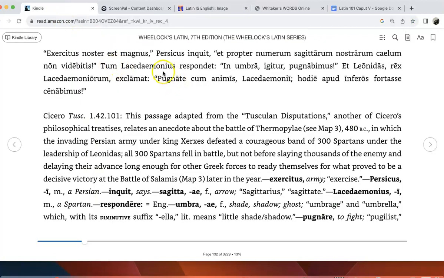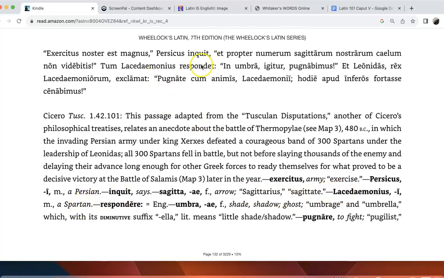Then the Lacedaemonian, who is the leader, a Spartan, responds, in umbras igitur pugnabimus, which means, therefore, we will fight to the death. So umbras literally means to the shades, but in this case, it means fight to the death and to Hades, right? So literally into the shade, therefore we will fight, but we will fight to the death. In other words, we are not surrendering.